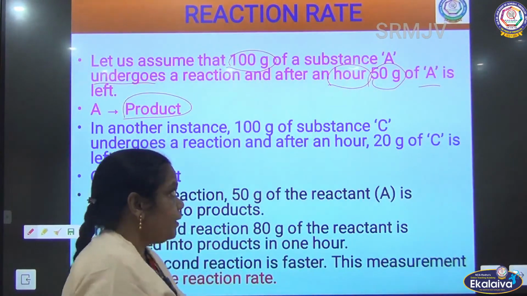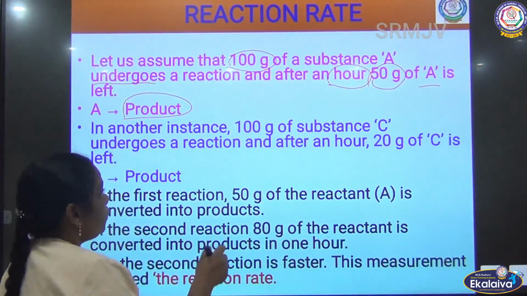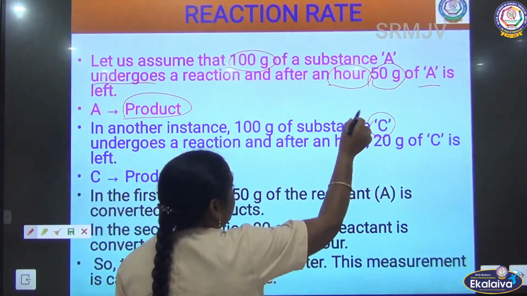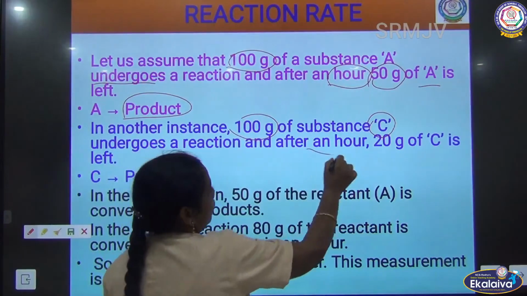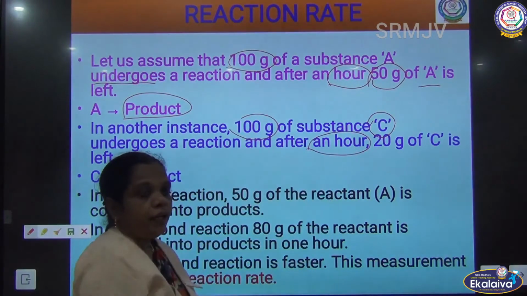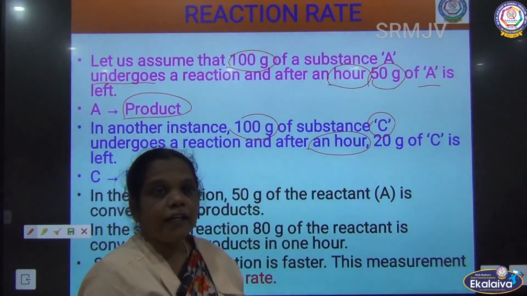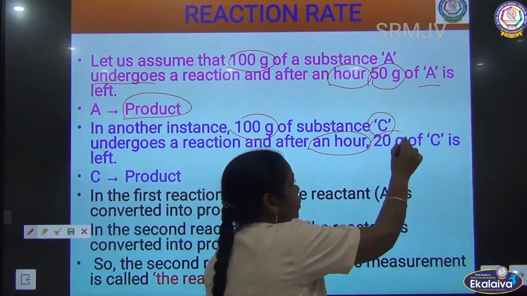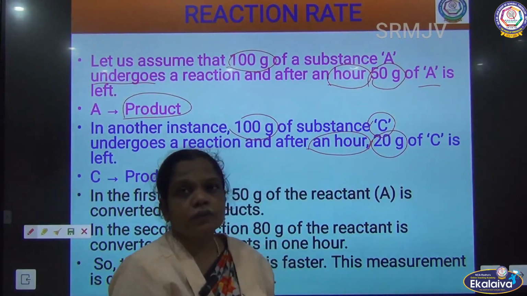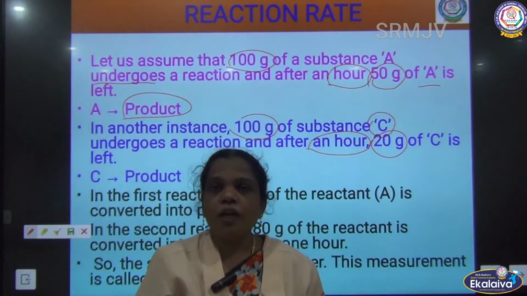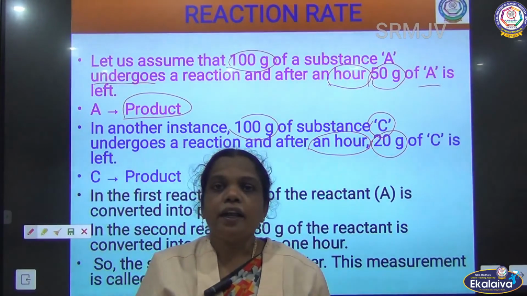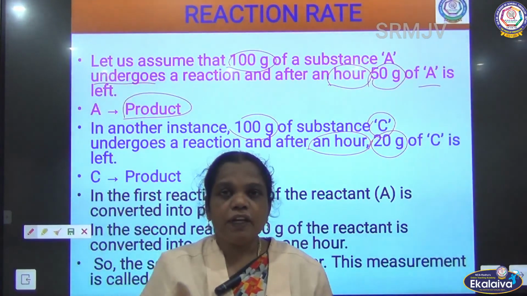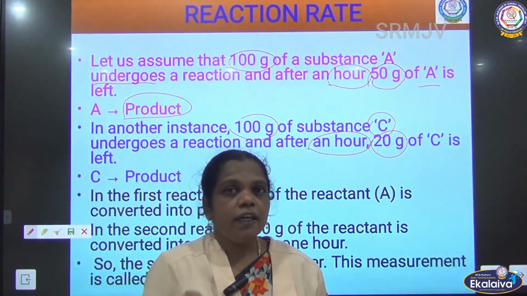In another case, with another substance C, the same amount of substance and the same time period, the amount of reactant left is about 20 gram. The amount of reactant left is very much less compared to the first reaction.